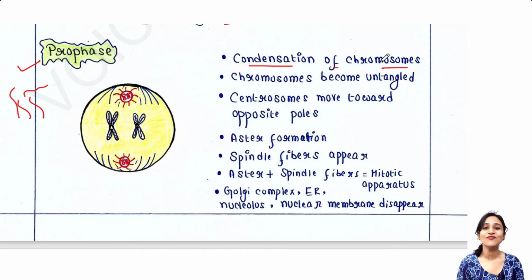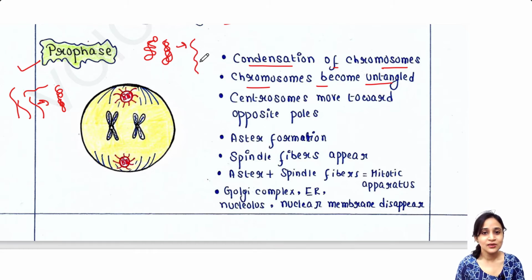Now condensation of chromosomes occurs and the chromosomes become condensed and they are like this. So from the thread-like structures they become condensed. Now chromosomes become untangled. So DNA replication has taken place and the DNA is in this form. And now they are untangled. So the DNA becomes this.